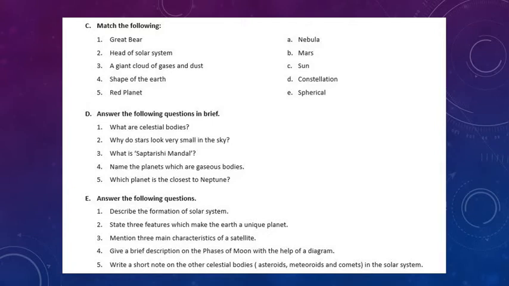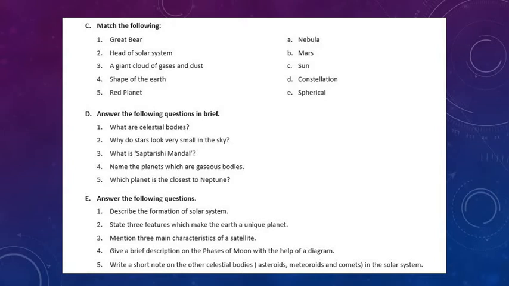What are celestial bodies? Question is, what are celestial bodies? Write down the answer. All the objects in the sky which appear similar to us are the heavenly bodies. Full stop. The sun, the stars, the moon, the planets and other objects are all heavenly or celestial bodies.